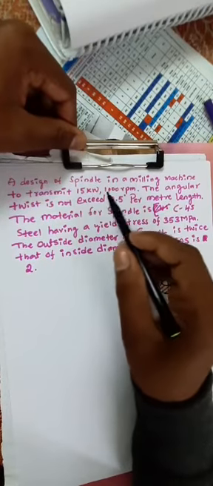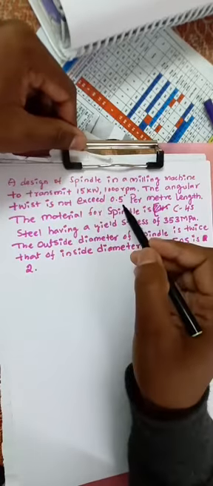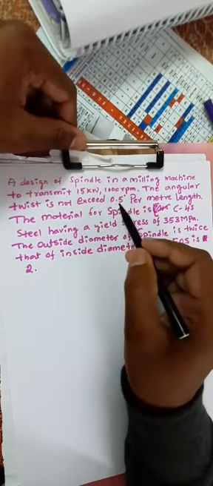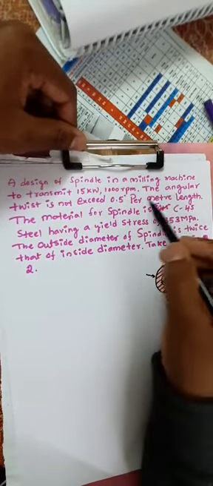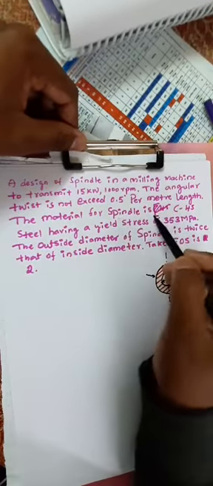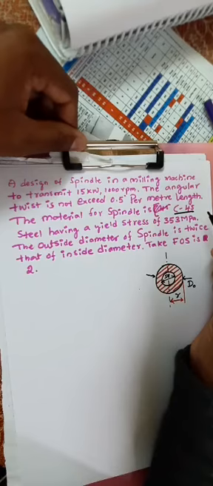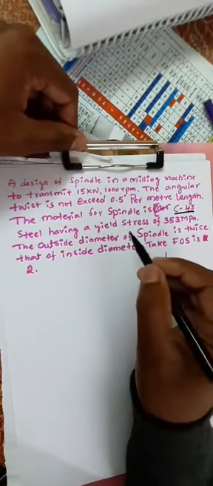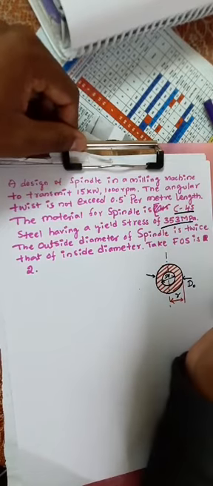To transmit 15 kilowatt at 1000 rpm, the angular twist should not exceed 0.5 degree per meter length. The material for the spindle is C45 steel, having a yield stress of 353 MPa.